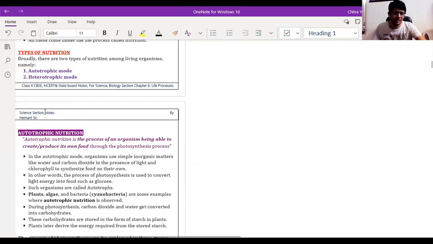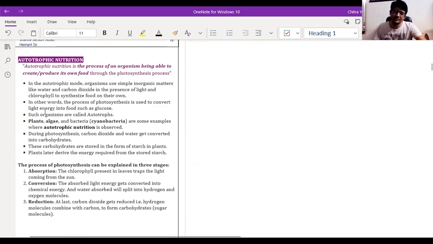So we are going to start today autotrophic nutrition, right? So nutrition is classified into two main categories. Just let me connect the pen tab. Okay.